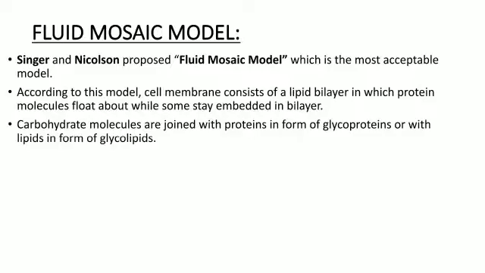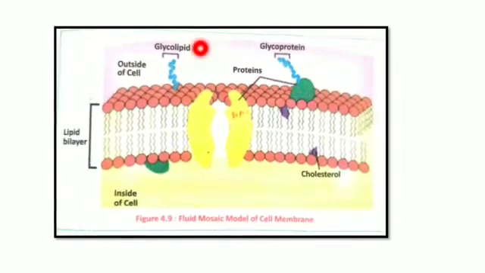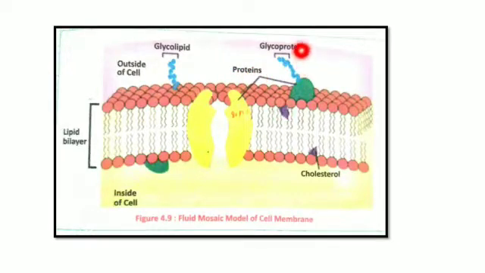The carbohydrate molecules are joined with the proteins in the form of glycoproteins or with lipids in the form of glycolipids. Now dear, what is meant by this sentence? Just simply understand this, that the composition of the cell membrane is that it consists of lipids, proteins and carbohydrates. Clear dears? Now as you can clearly see in this diagram, this one is the outer layer, the upper layer, and this one is the lower layer.